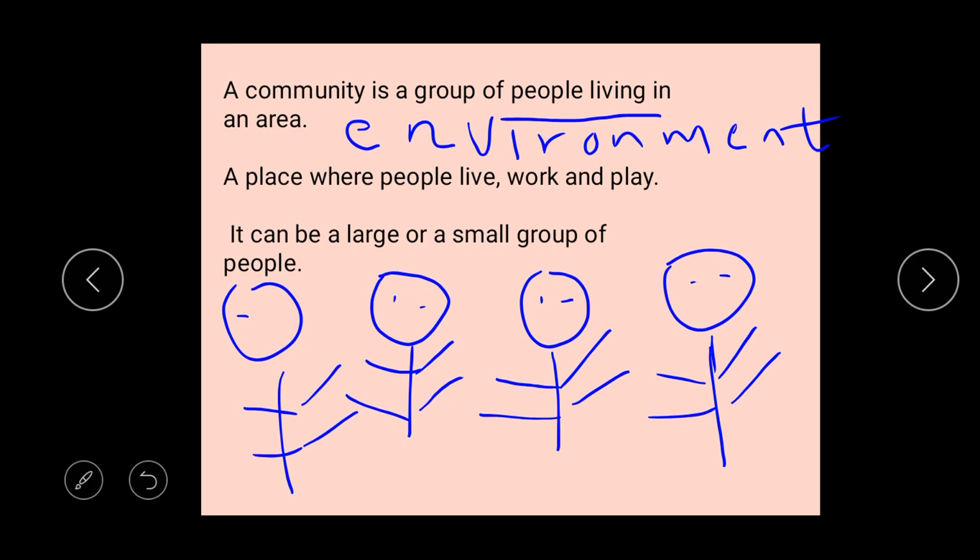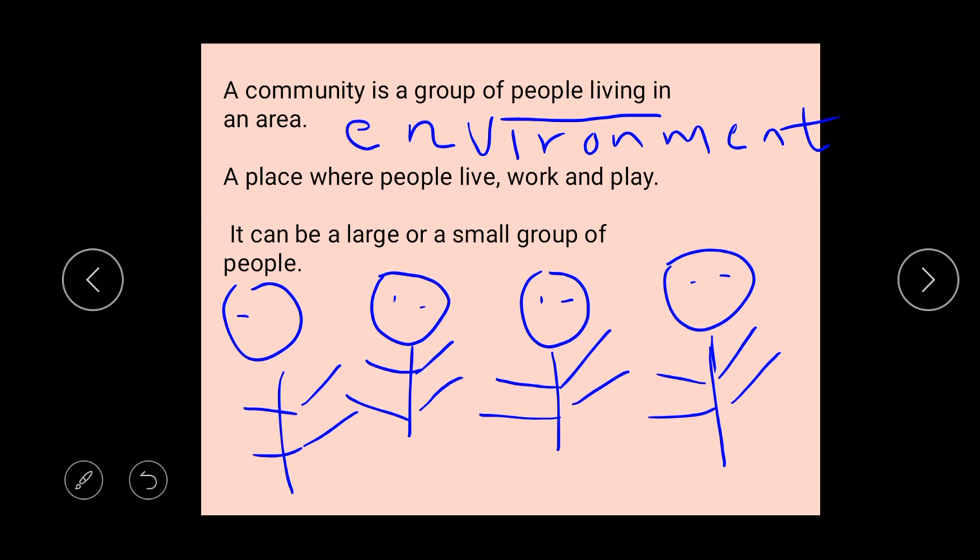That means where you are living right now is a community. Where you work, every day mommy goes to work, that place is a community. Or where you play. So maybe when you go to the park, the amusement park, or anywhere to play, that place is a community. So you can say a community is a place where people live, where they work, and where they play.